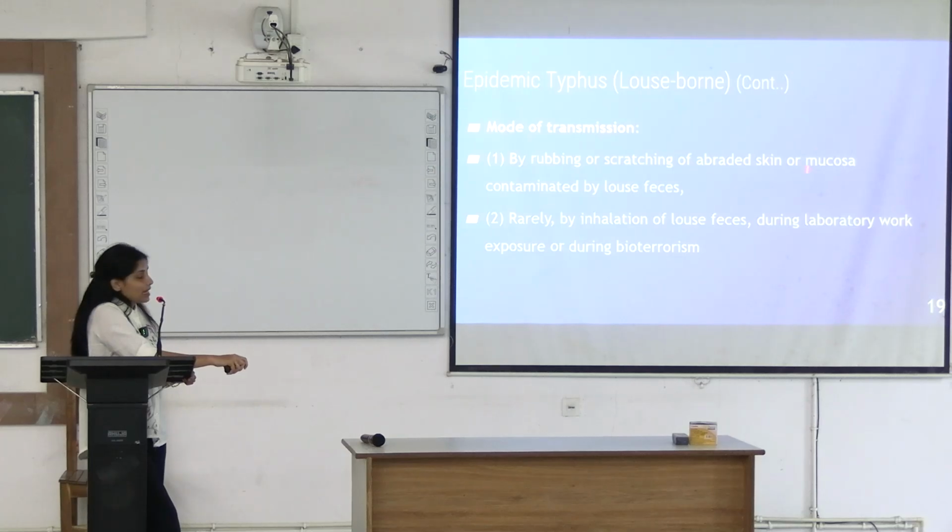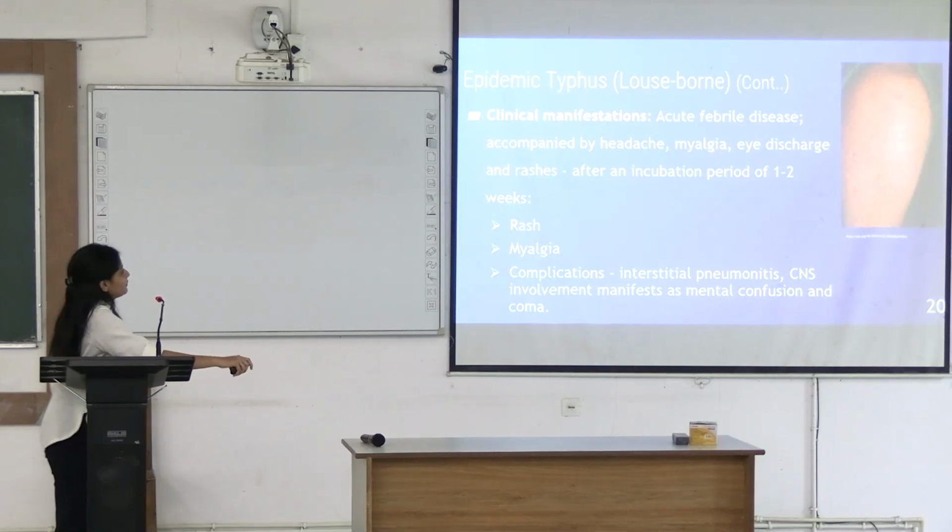When you are rubbing or scratching it on the abraded skin or mucosa, this will invade your mucosa or skin and go inside your blood vessels. Or rarely this louse feces is used in bioterrorism, or it can be inhaled during laboratory work. That is how the disease gets transmitted.